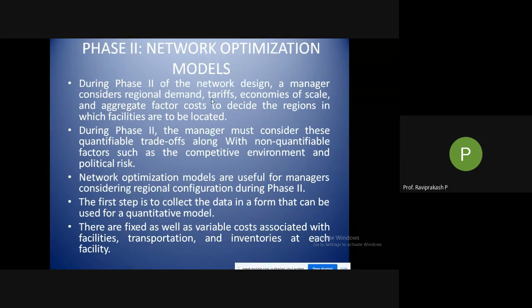Then the first step is to collect the data in the form that can be used for a quantitative model. In the sense like, cost of transportation usually will be per product or per load. They'll make it into one unit, then it will be multiplied by the number of units or loads.